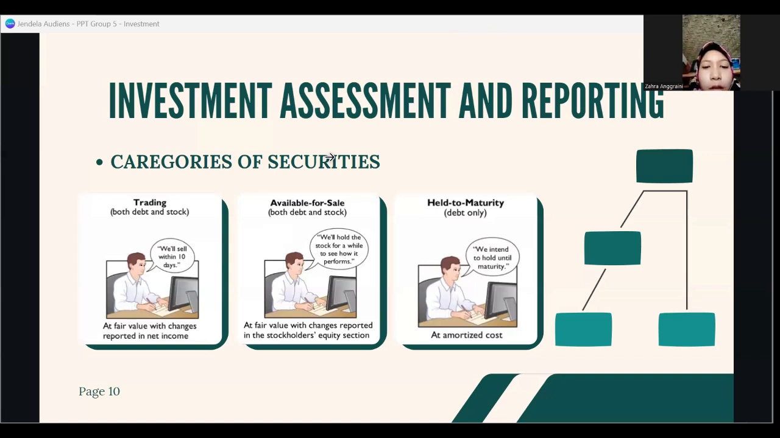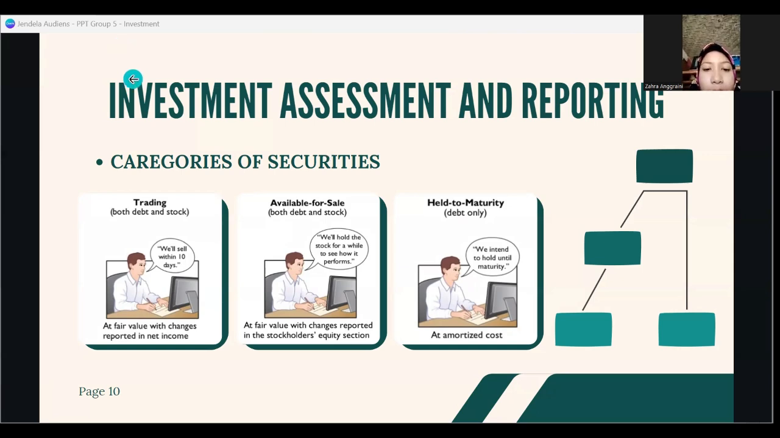For the purpose of valuation and reporting in financial statements, companies classify debt investments into three categories: trading securities, available for sale securities, and held to maturity securities. Meanwhile, stock investments are classified into two categories: trading securities and available for sale securities.